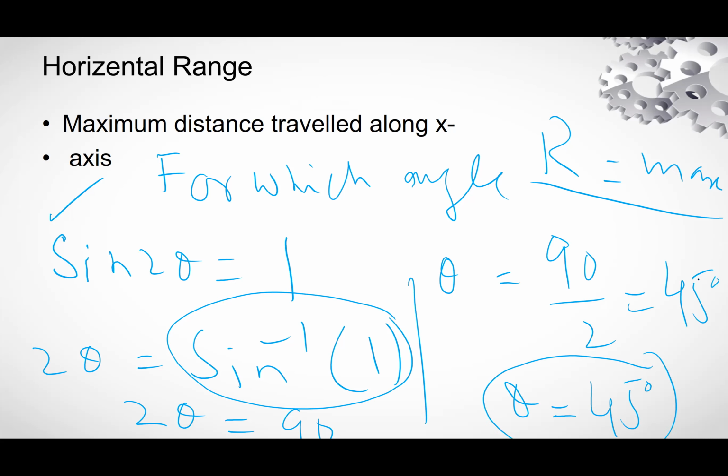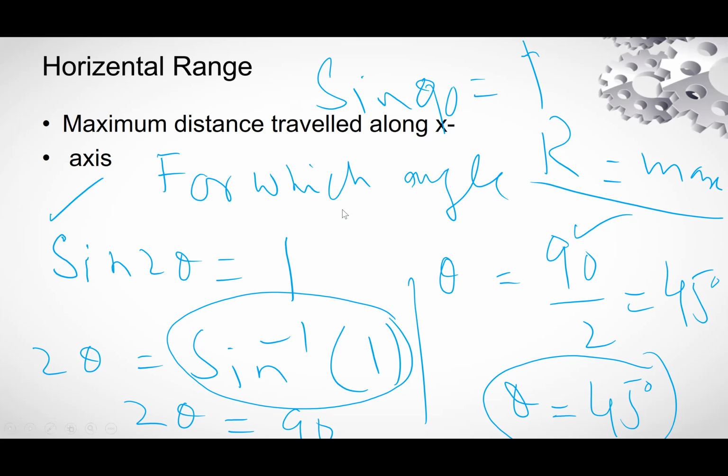So for which angle will the range have maximum value? You will write the angle for which sine theta is maximum, that is 90 degree. For theta 90, sine 90 is equal to 1. So for which angle will the horizontal range have maximum value? It is 45 degree.